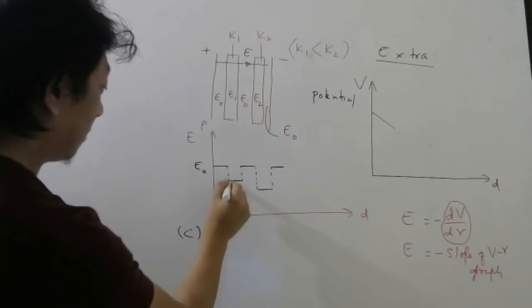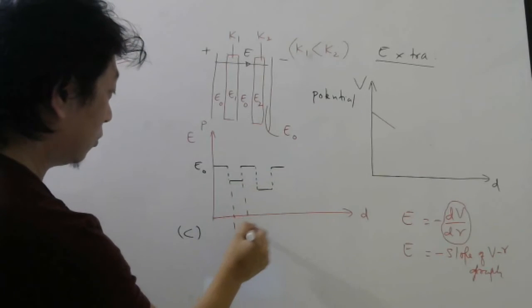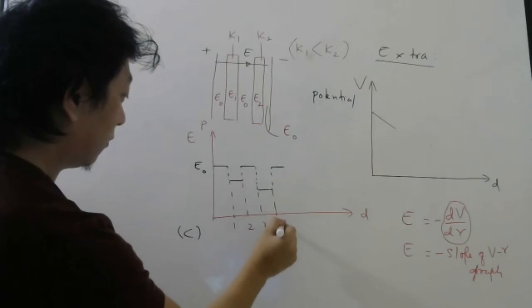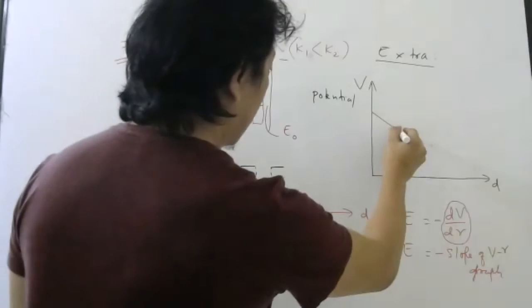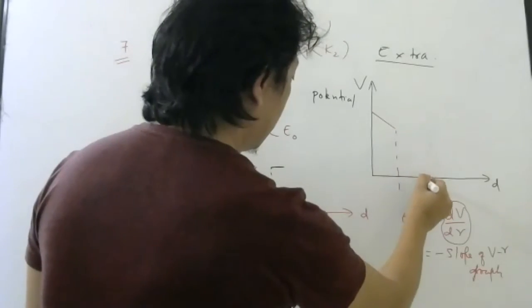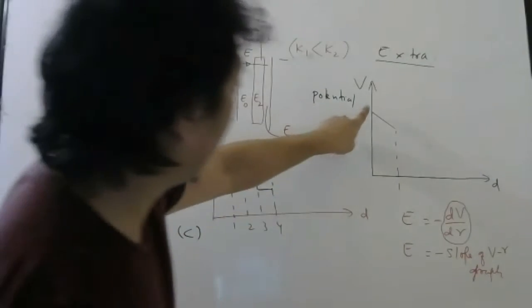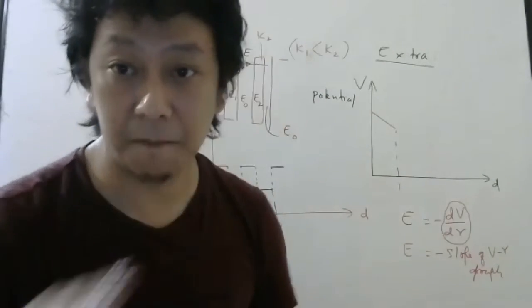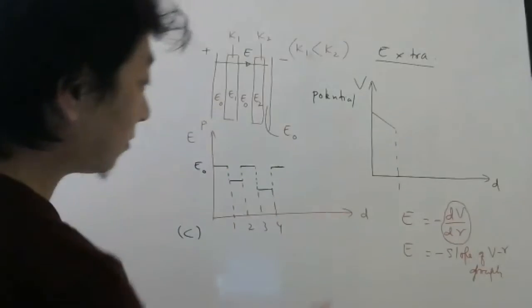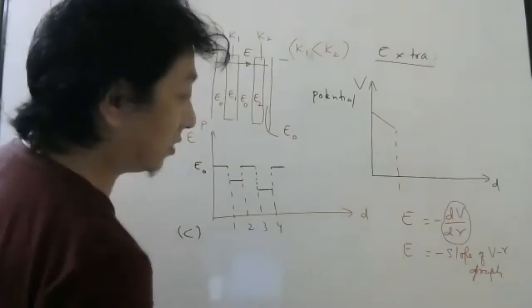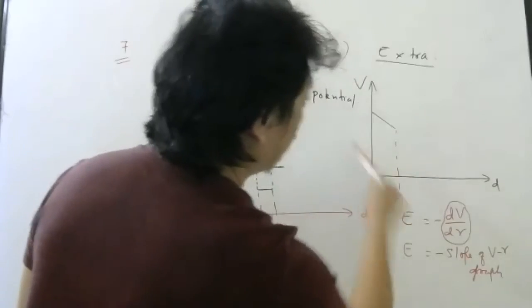for this part. Okay, let me write this as 1, 2, 3, 4, and like that. So up to 1, it will look like this. Okay, the slope will be negative constant. Constant means it will be a straight line. Straight line. Okay. So since the electric field is constant, the slope of this graph should be constant.